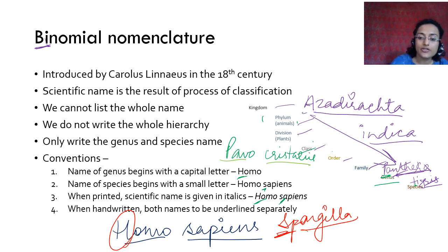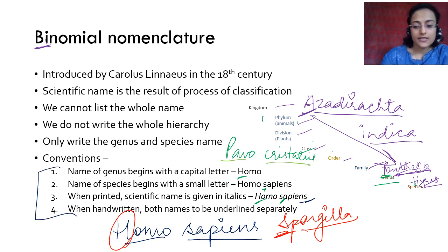Please remember, the generic name is capital, and the species name always has to be small. It is not capital. Genus name capital, specific name always small. Underlined when you are writing in a paper or anywhere else, you have to underline them separately. Do not underline them together, and do not forget to underline, otherwise you lose marks. And then it doesn't become a scientific name, it becomes a common name. For a scientific name, when it is printed, it is always in italics. Otherwise, if you are writing it, you have to underline them separately. Please remember these four conventions. Okay.